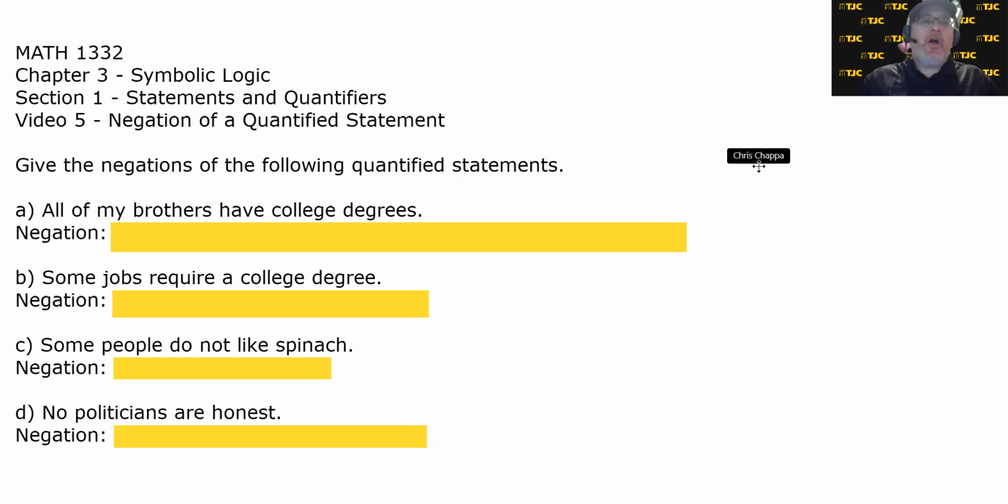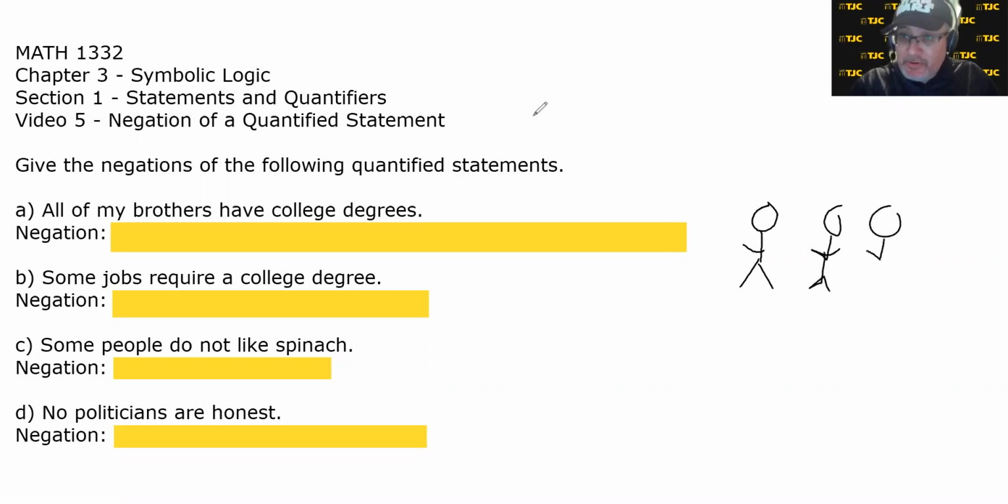Statement number 1, all of my brothers have college degrees. I'm not saying that's true or false, but let's say I say that statement and you want to prove me wrong. Now let's just say for the sake of the discussion that these are my brothers: 1, 2, 3. And they all have college degrees. So they all got their little graduation hats on. And I said, all of my brothers have college degrees. What would have to happen for that statement to be false?